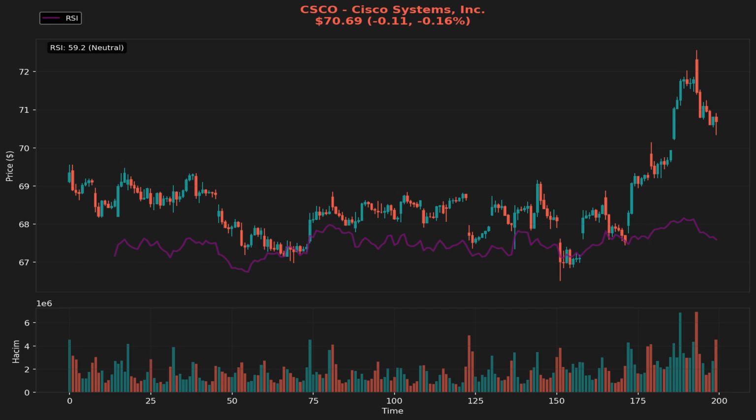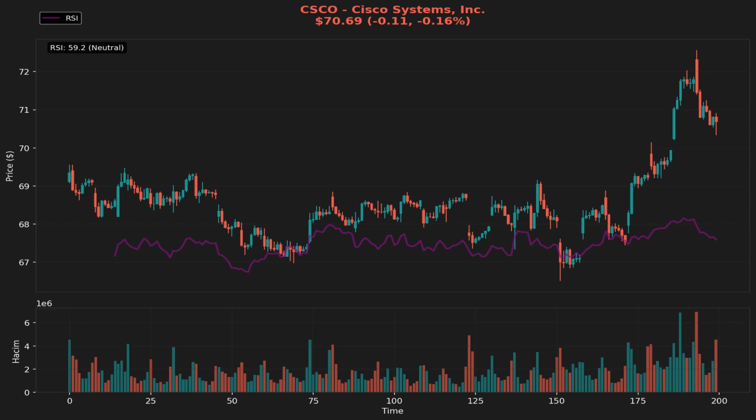Support and resistance levels are also critical in the analysis of CSCO's price action. The identified support level is at 67.16, while resistance is situated at 74.22. The support level is a crucial point where buying interest may emerge, preventing further declines.